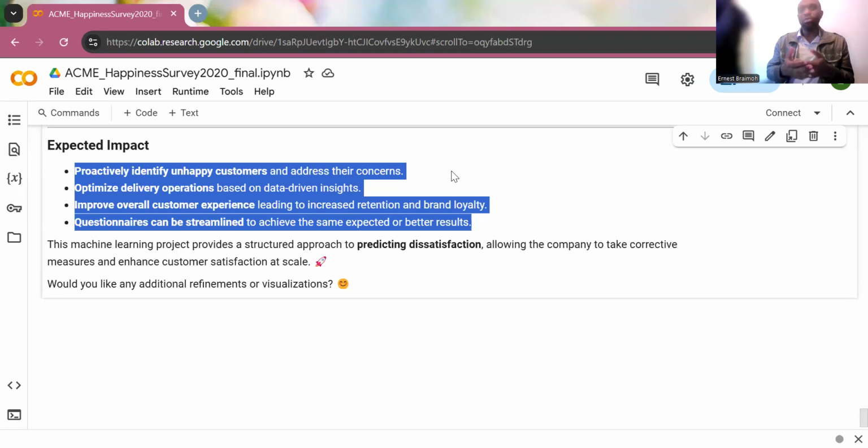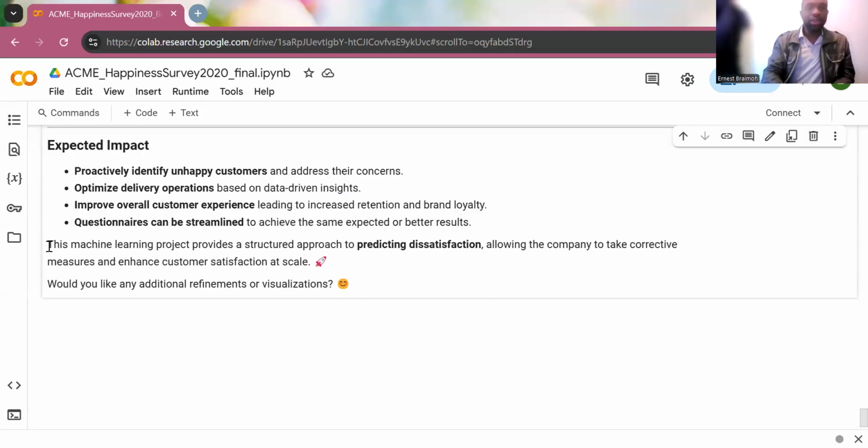So the questionnaires can also be streamlined, since we have the weak questions in terms of feature selection and correlation that did not really give insight into unhappy customers. But that's what I want the firm to look into, not just focus on the happy ones, but focus more on the unhappy ones. But like I said, the happy ones are already enjoying the services. The retention will be high. But for the unhappy ones, most probably they will leave the service and seek some other services to carry out their businesses.